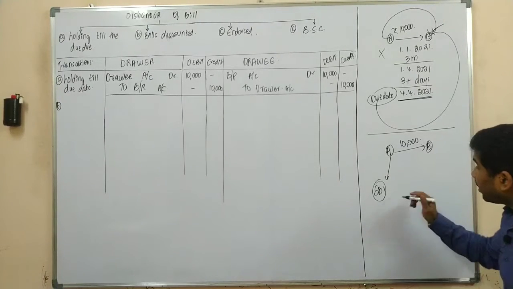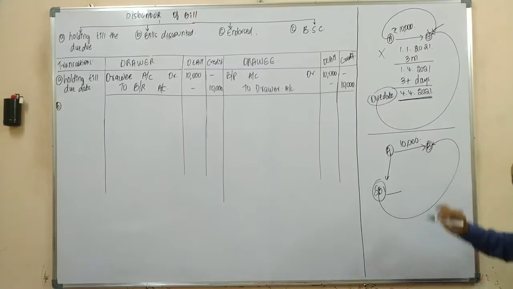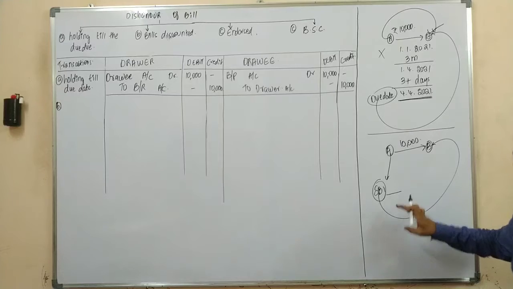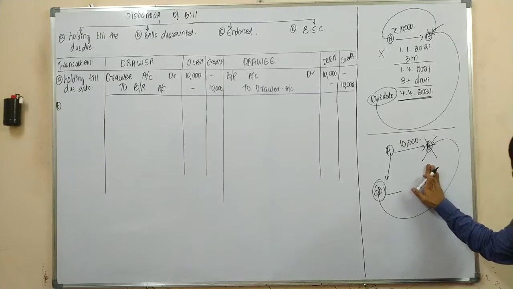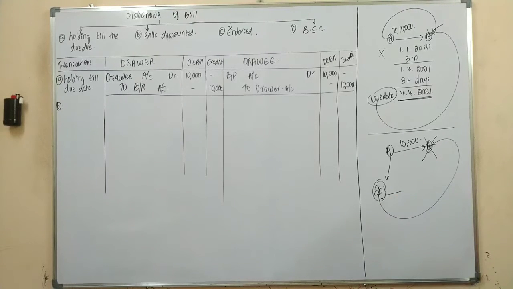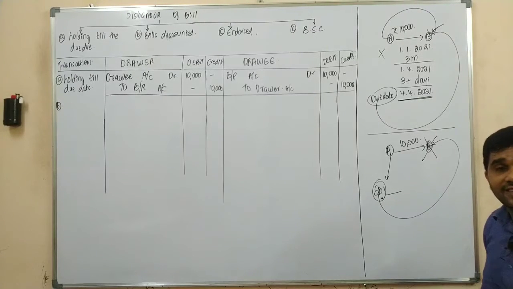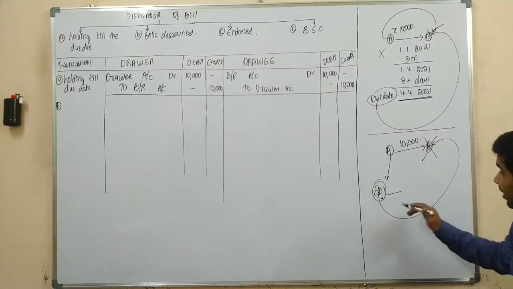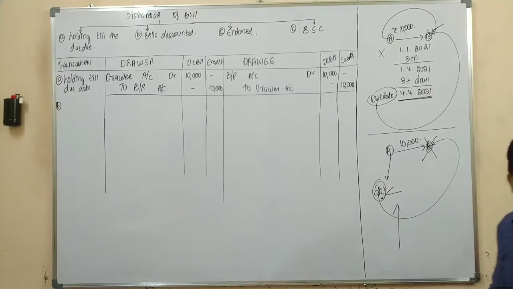Now, who is holding the bill? Mr. SBI is holding the bill. So on the due date, who would be approaching Mr. B? The banker would be approaching Mr. B. Yes or no? Now, as SBI approaches, Mr. B didn't pay the amount. Yes or no? In that case, SBI, upon discounting itself, we understood the logic there, that instead of giving the money to the customers, the bankers would be raising the account. Yes or no?